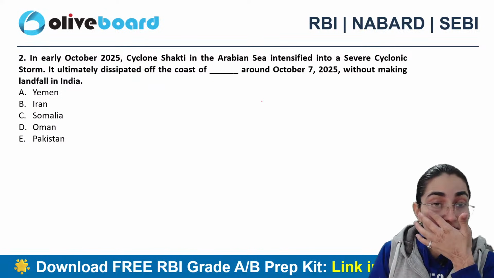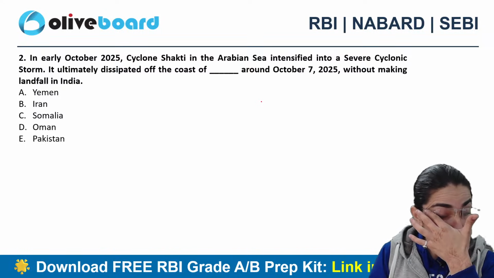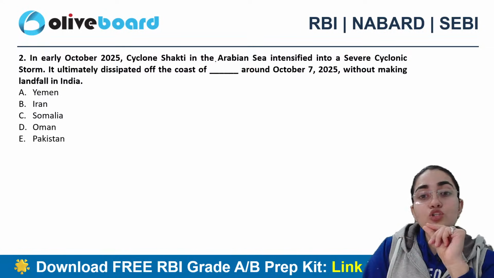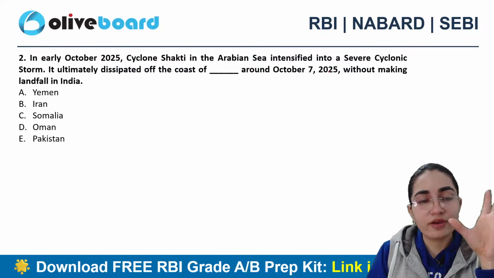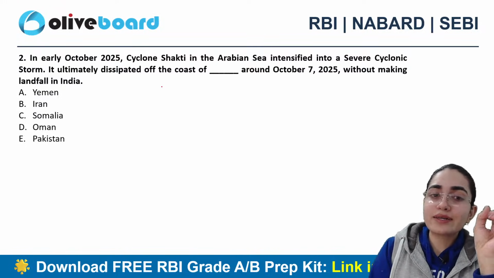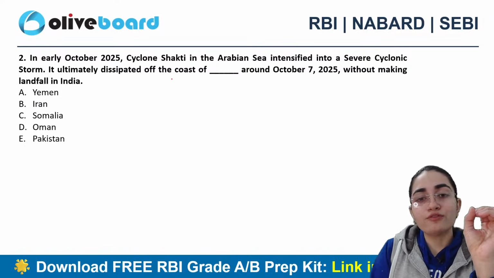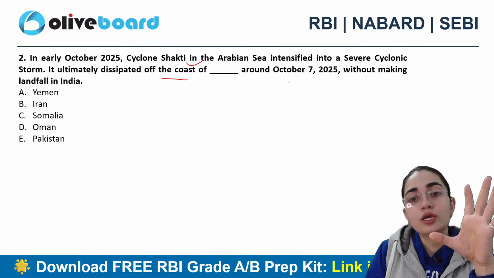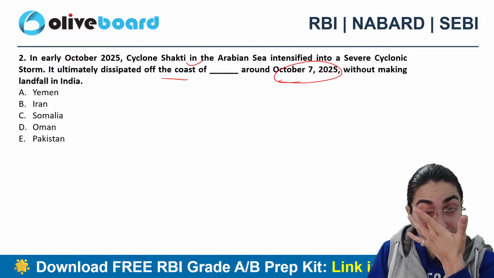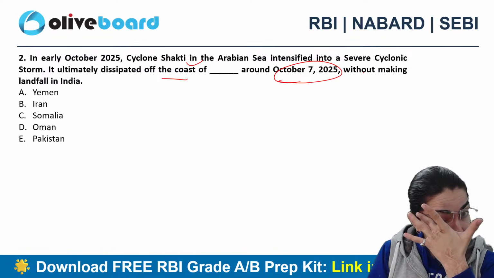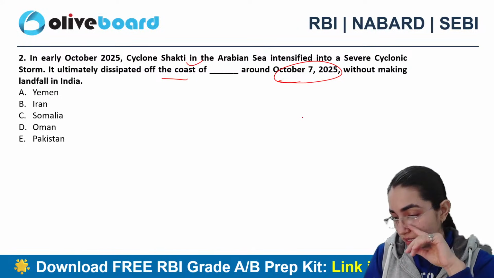Next question says, in early October 2025, Cyclone Shakti in the Arabian Sea intensified into a severe cyclonic storm. It ultimately dissipated off the coast of dash around October 7th of 2025 without making landfall in India. Is it Yemen, Iran, Somalia, Oman, or Pakistan?